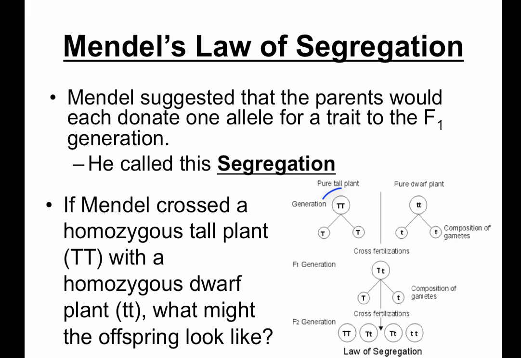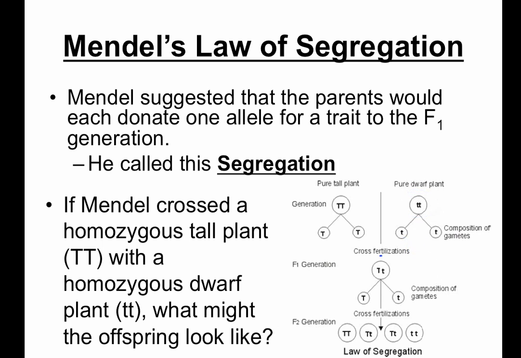You can see the first pure tall plant is on the left with big T. The segregation occurs when they make their gametes. This parent only has dominant traits or tall alleles, so each of its gametes can only receive big T's. And the dwarf plant on the right can only donate little t's to its gametes.